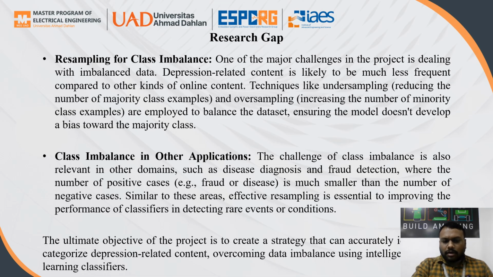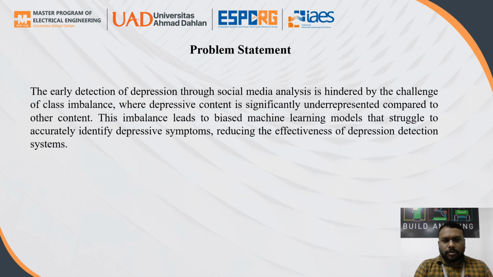Ultimately, in this project's strategy, we created depression-related content. So in data imbalance, we chose data imbalancing as a major research gap in this domain. I will also give a problem statement summary here. The problem is the early detection of depression through social media text, analyzing the challenge of class imbalance.